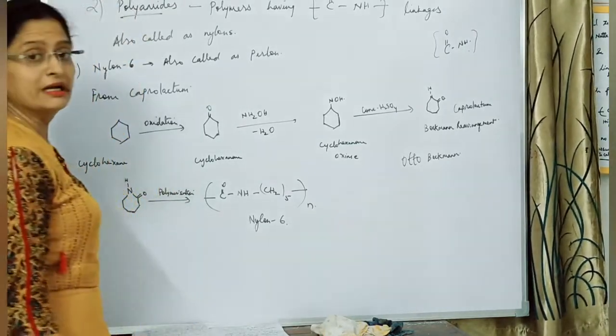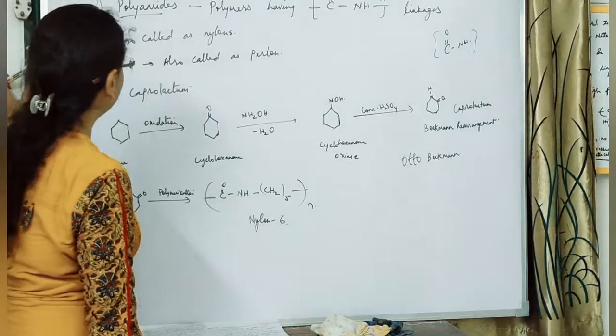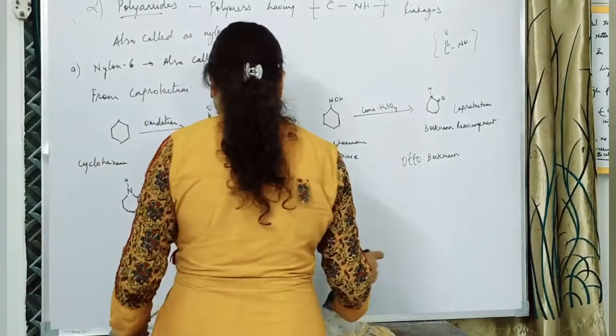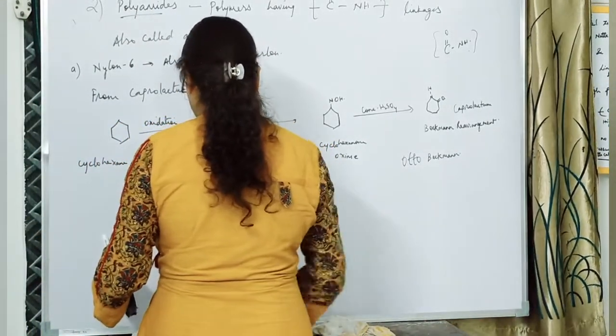So we have finished with the next category of our condensation polymers, that is the polyamides. We move on to the next type of polymers, the formaldehyde resins. So let me first rub the board, then I'll proceed further.